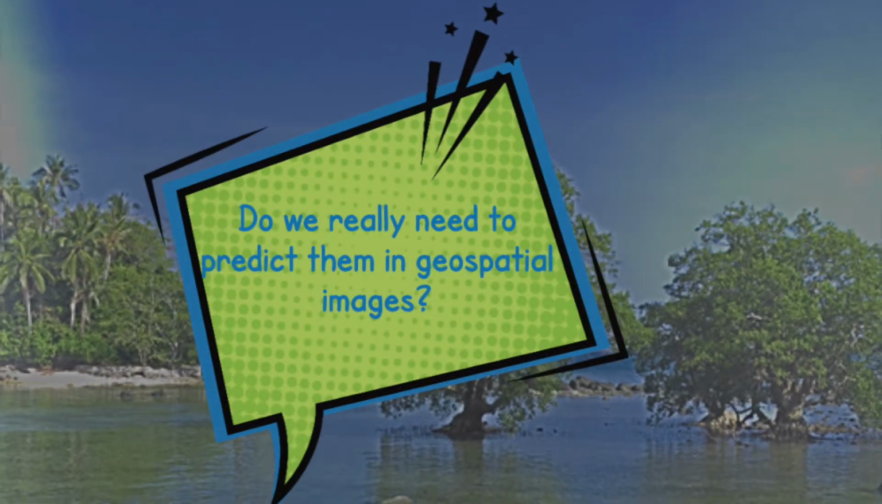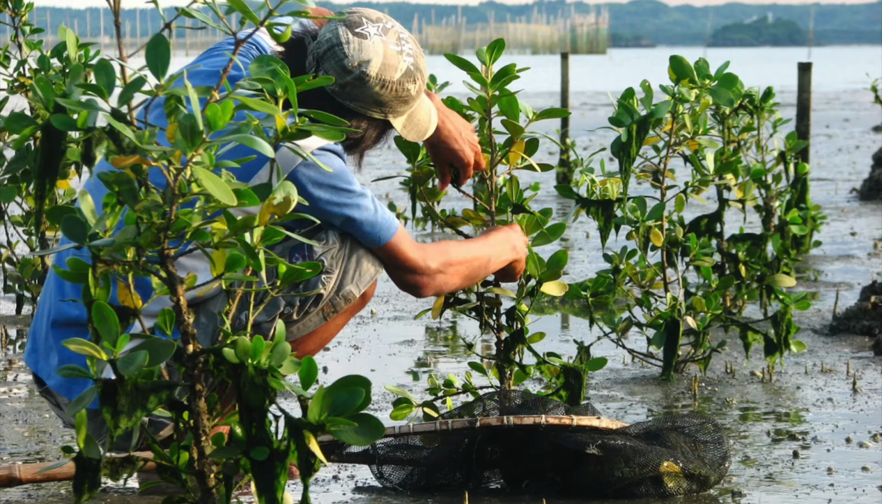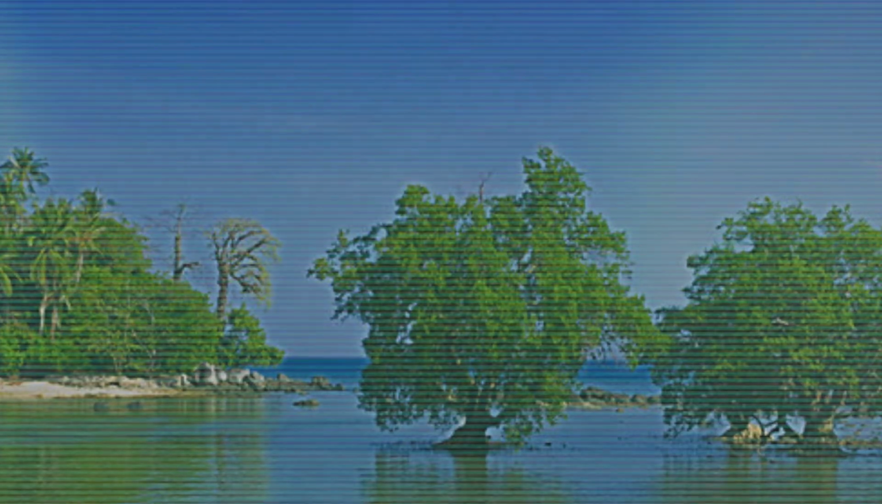Do we really need to predict them in geospatial images? In order to protect mangroves, we first need to identify them. This will help conservationists and researchers for the conservation of mangroves.